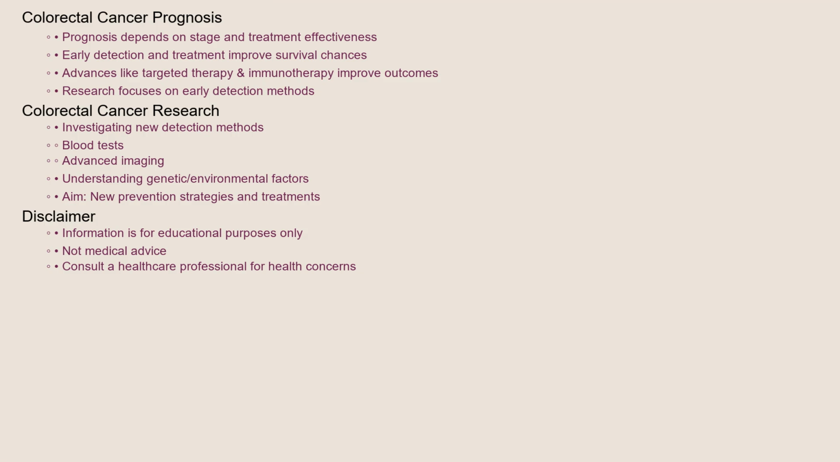Researchers are also investigating new ways to detect colorectal cancer earlier, such as through blood tests and advanced imaging techniques. Ongoing research is focused on understanding the genetic and environmental factors that contribute to the development of colorectal cancer, which could lead to new prevention strategies and treatments in the future.